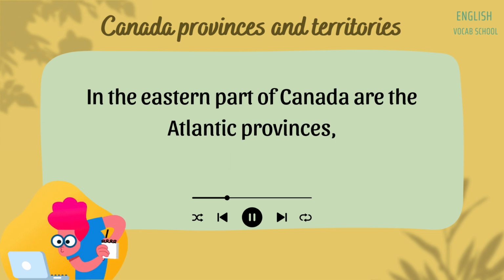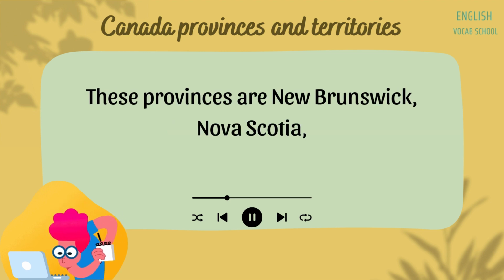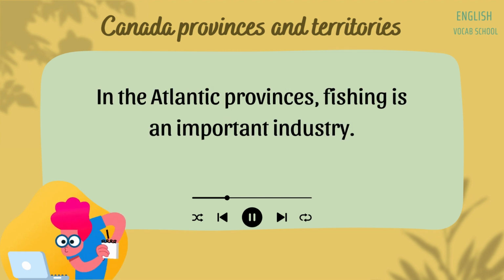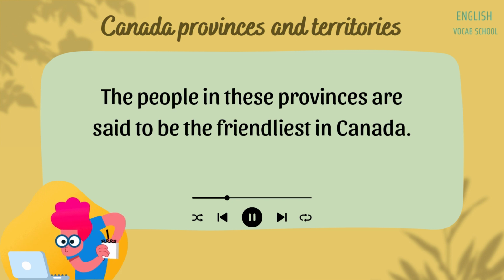In the eastern part of Canada are the Atlantic provinces, which are next to the Atlantic Ocean. These provinces are New Brunswick, Nova Scotia, Prince Edward Island, and Newfoundland. In the Atlantic provinces, fishing is an important industry. Tourism is also important, as many people come to see the beauty of these provinces. The people in these provinces are said to be the friendliest in Canada.